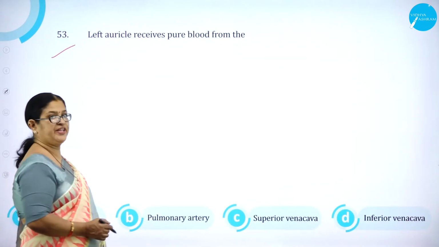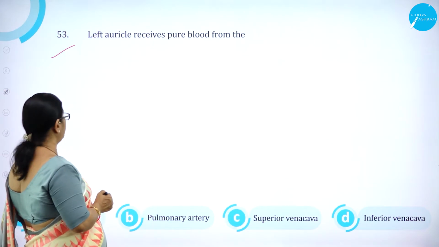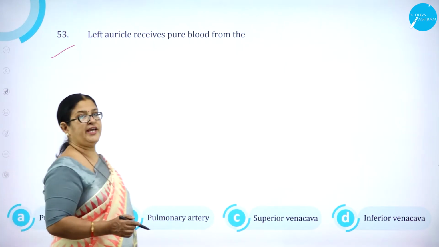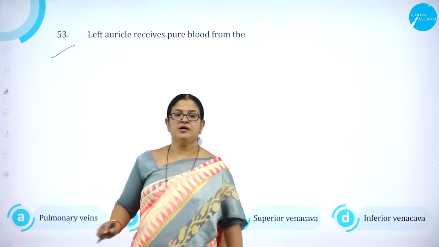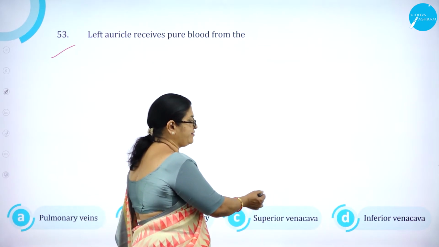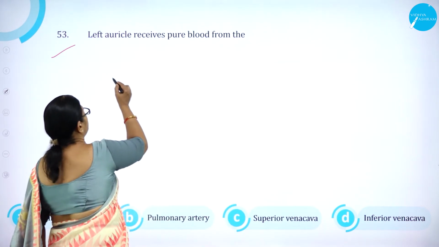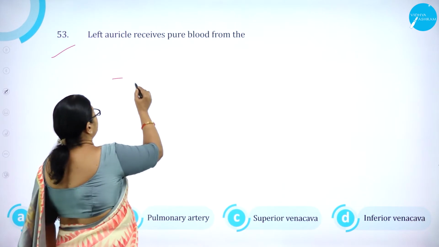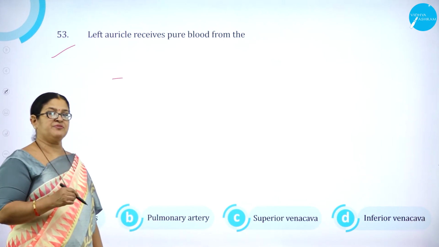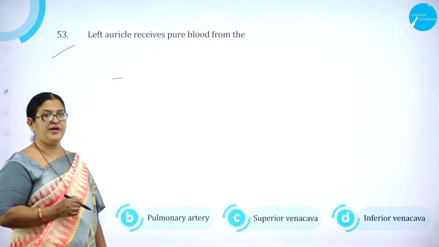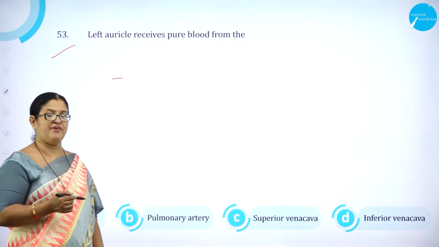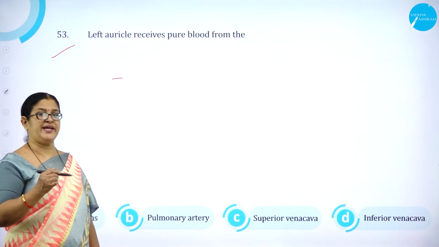Question number 53. Left auricle receives pure blood from the option A, pulmonary vein, option B, pulmonary artery, then superior vena cava and inferior vena cava. As we know, the impure blood from the upper parts of the body and the lower parts of the body is carried by superior vena cava and inferior vena cava, and it is poured into the right auricle.